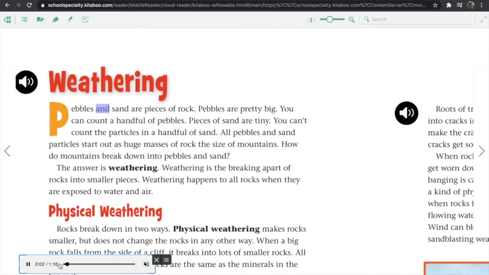Weathering. Pebbles and sand are pieces of rock. Pebbles are pretty big. You can count a handful of pebbles. Pieces of sand are tiny. You can't count the particles in a handful of sand.